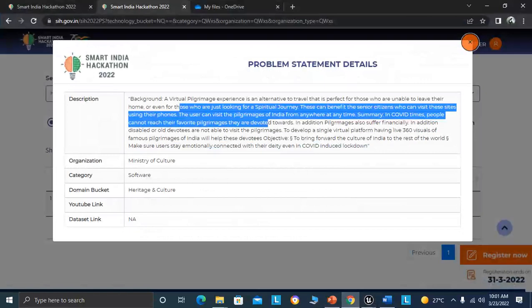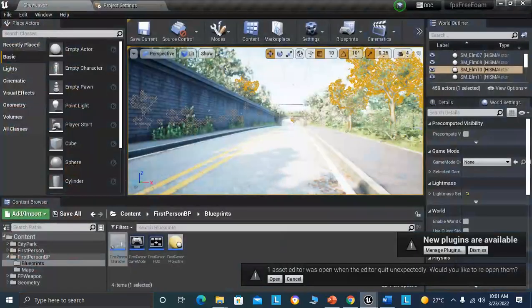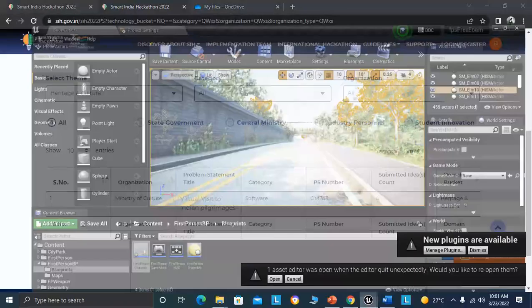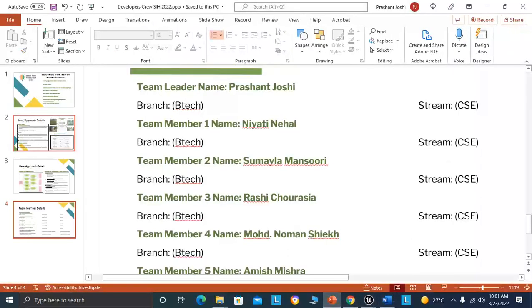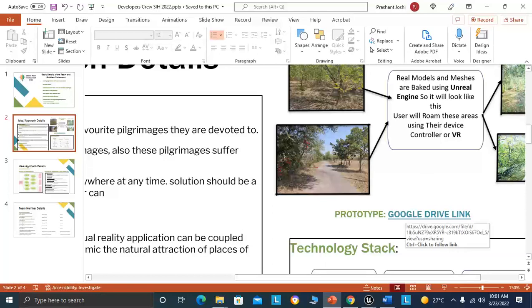I picked my problem statement from the SIH website, implemented our own idea, and created our prototype that looks like this. You can also visit this prototype using the Google Drive link you can find in our PPT.